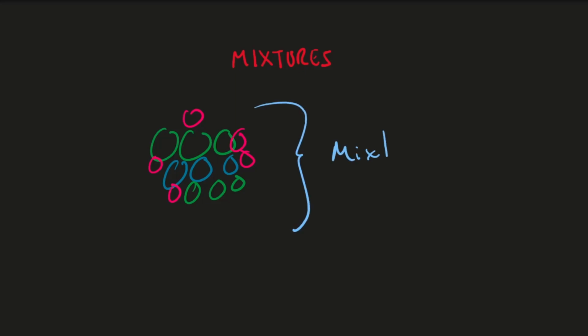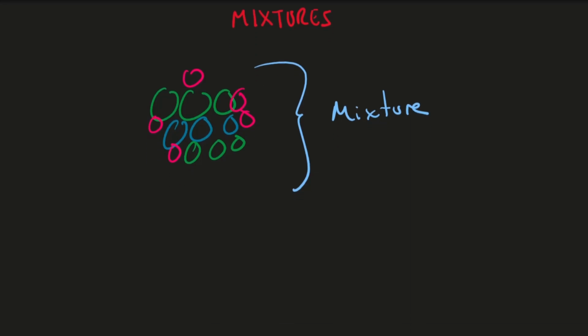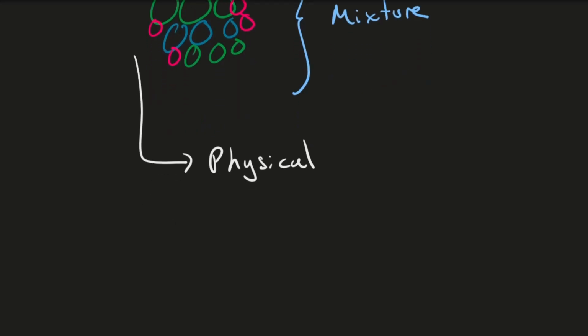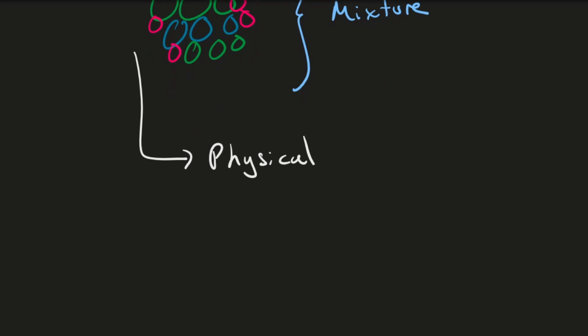Now, before we spoke about what happens when you want to separate compounds out into their constituent elements. So you might combine two elements in a chemical reaction and form this compound, and to go the other way, it's also going to be a chemical reaction. But when you have a mixture like this, you don't need a chemical reaction to separate it because they're not chemically bonded together. So instead you use what we call physical processes. The alternative to a chemical reaction essentially is a physical process. So a physical process can be used to separate these out.